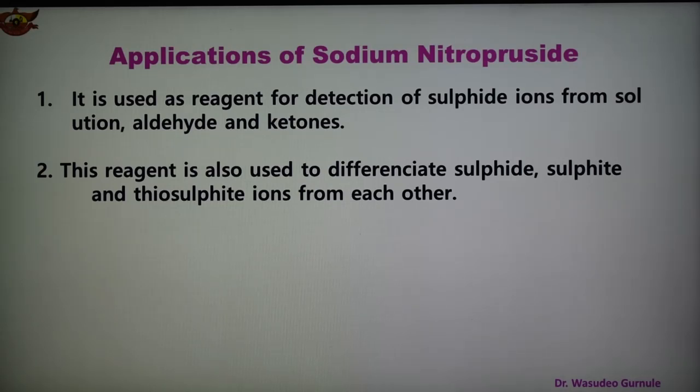So this is an important compound. We have seen how to prepare sodium nitroprusside, and also its applications as a reagent for the detection of sulfide ion, and to differentiate sulfide, sulfite and thiosulfate ions from each other.